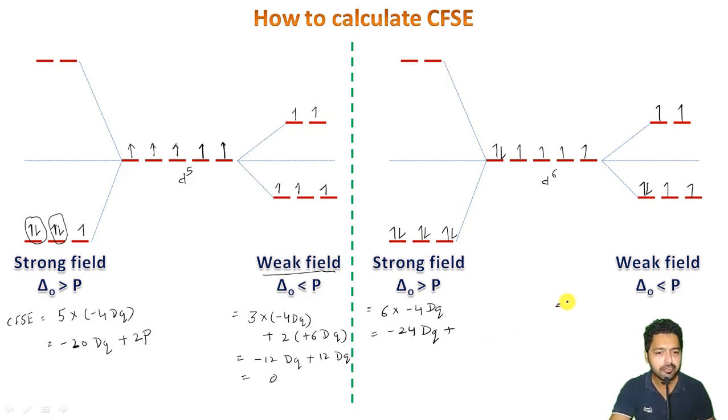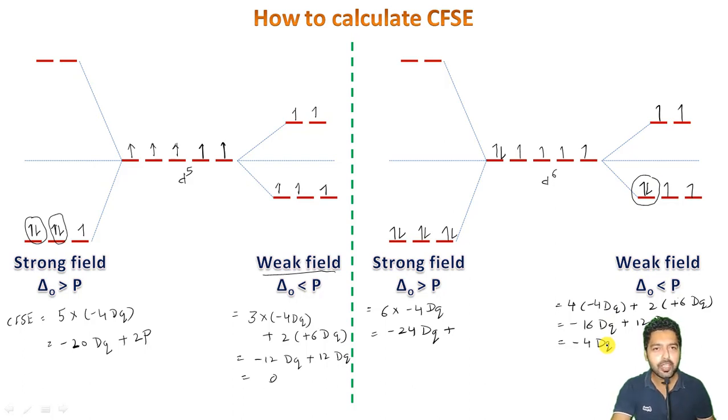It will be 4 electrons occupying t2g, minus 4 Dq, plus 2 electrons occupying the eg orbital, so plus 6 Dq, which gives me minus 16 Dq plus 12 Dq, giving me minus 4 Dq here, right? Now you can see, even in the case of weak field ligands, one pairing is occurring, but it is a totally natural and by default process. So we will not be adding a P here because it has to take place.